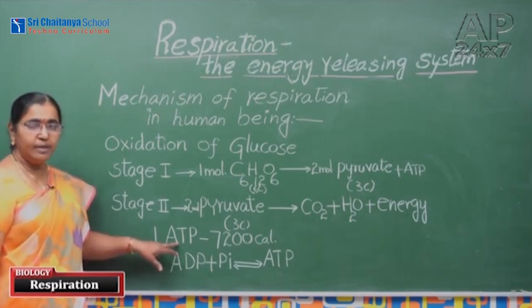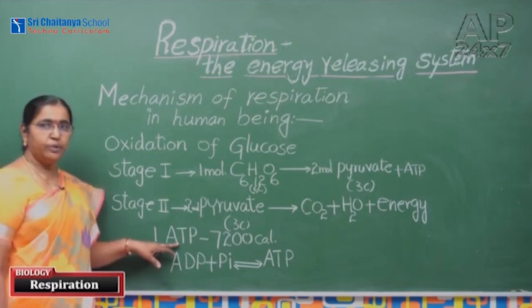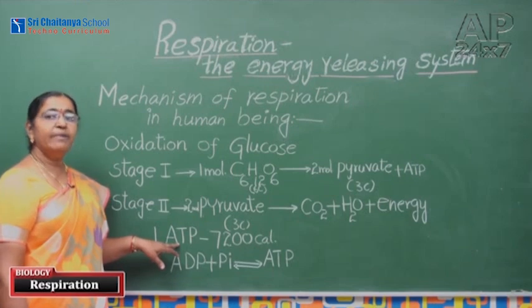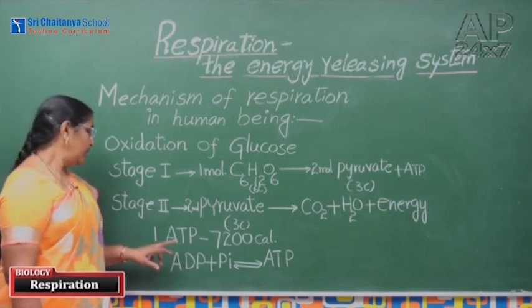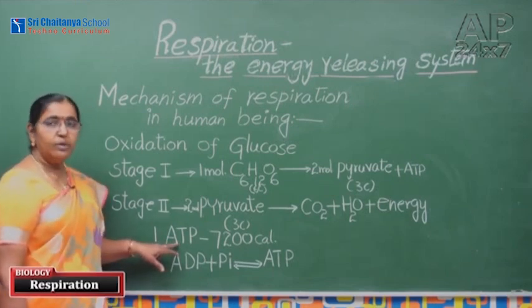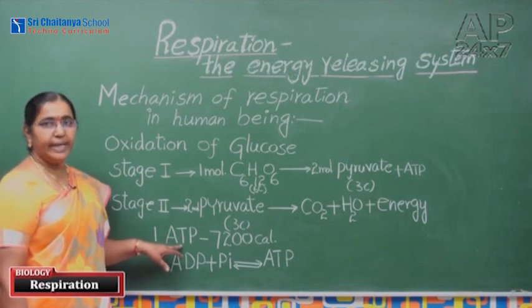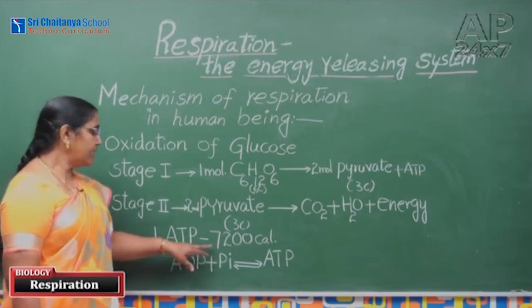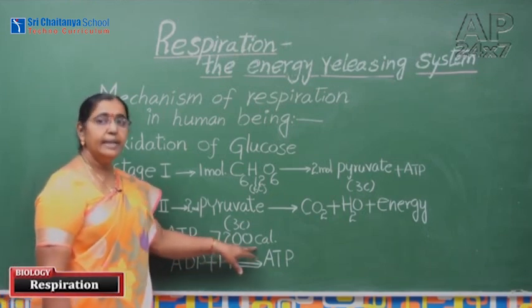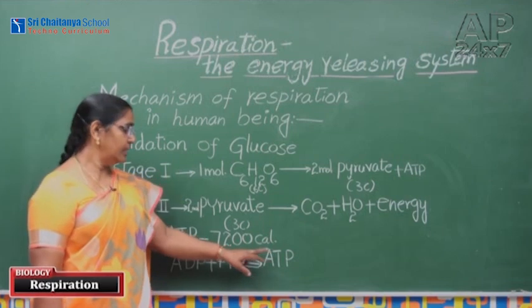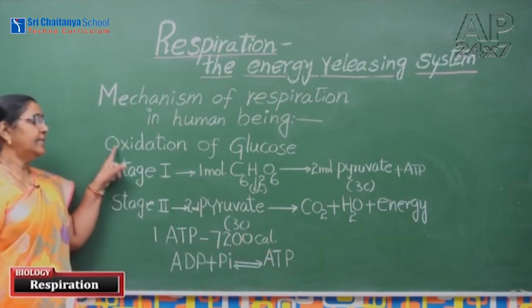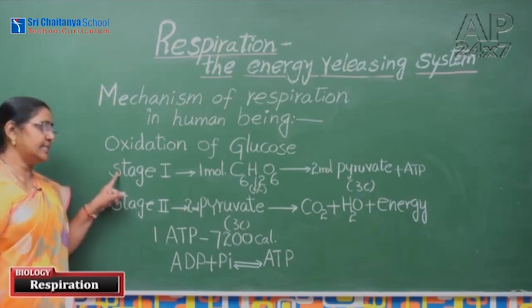These ATPs are stored in mitochondria. That's why mitochondria is called the powerhouse of the cell. These ATPs are known as the currency of energy. 1 ATP is equal to 7200 calories energy. Once again, we can see oxidation of glucose takes place in two stages.